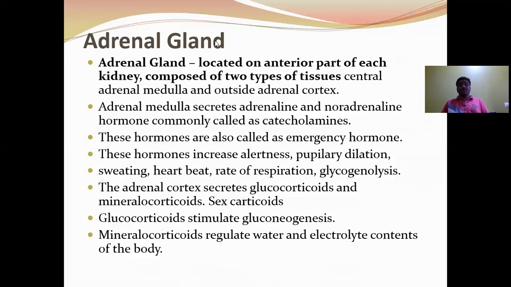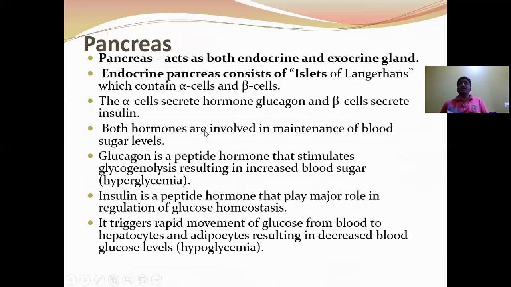The glucocorticoids stimulate gluconeogenesis, meaning the formation of glucose from non-carbohydrate substances. And zona reticularis secretes sex corticoids, epiandrosterone, a type of androgen that is responsible for the growth of hair.